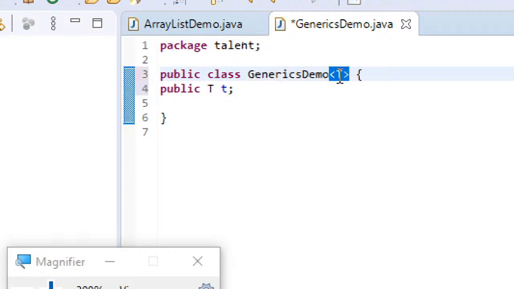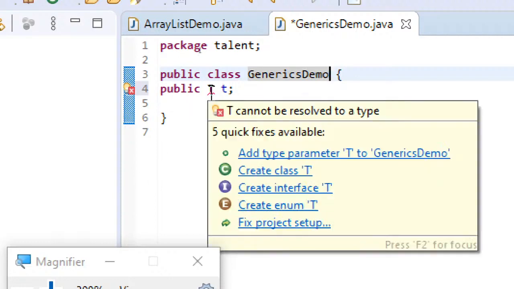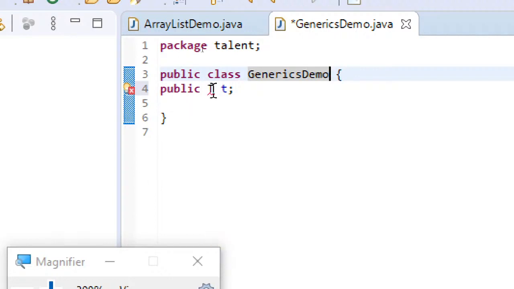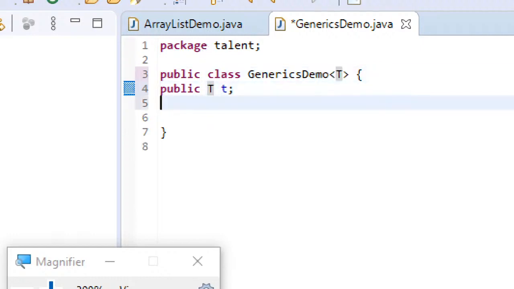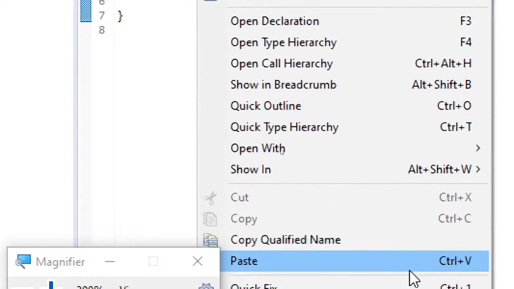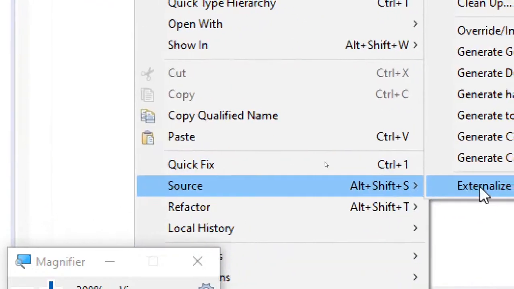Now you can see it's not giving any error. I hope everyone is understanding. Suppose I remove this, you can see the error is being raised because it's not understanding what this T is. There you can see the error, T cannot be resolved to a type. But when I keep that, nothing is raised. So this T is nothing but representing a type parameter. And then let us use set and get methods. As I said, let's use directly the generate getter setter.